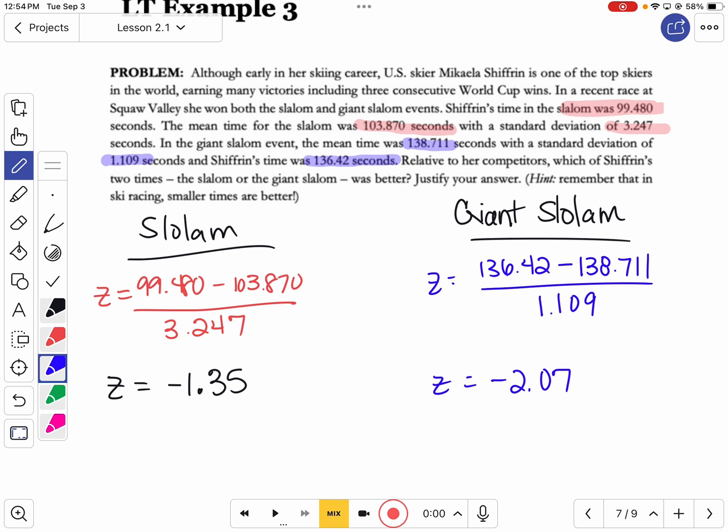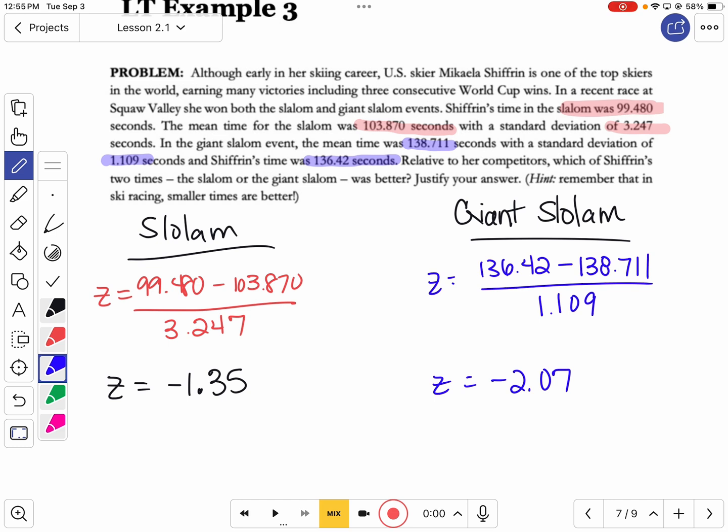Now, here's the tricky part. Typically we would want to know which one is closest to the mean, in other words, which is the smallest number, or closer to 0. Which one would be closer to 0? Yeah, the slalom. But now this is racing, skiing, and so we want the time to be as little as possible, and they're both negative numbers.